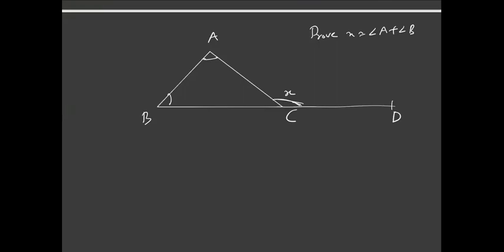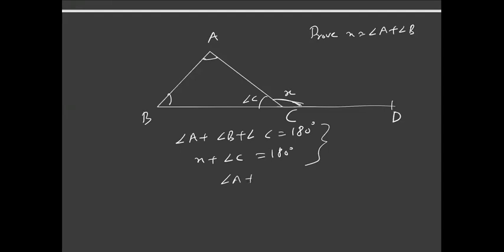I think you might have been able to do it easily because we know that angle A plus angle B plus angle C is 180 degrees, and also X plus angle C is 180 degrees because this is a straight line. So by these two equations, you can say that angle A plus angle B is equal to X. So in a triangle, an exterior angle is equal to the sum of its opposite two interior angles. This is a property of a triangle. Let's just move on.